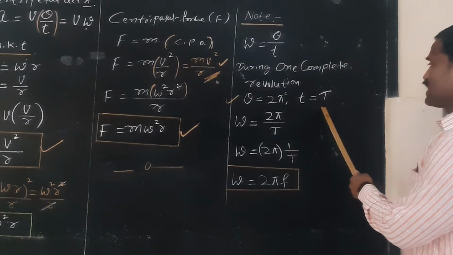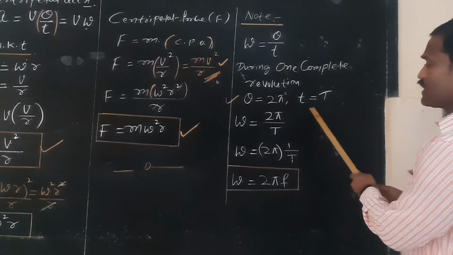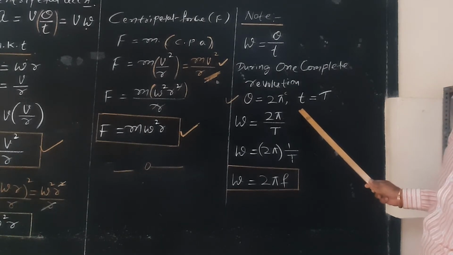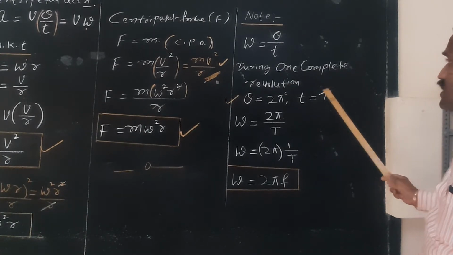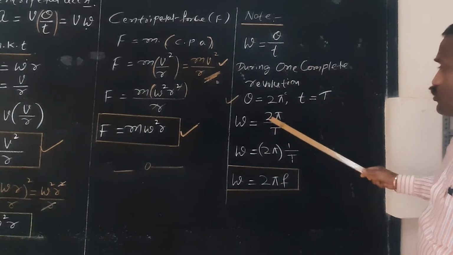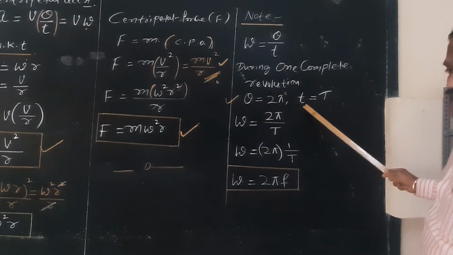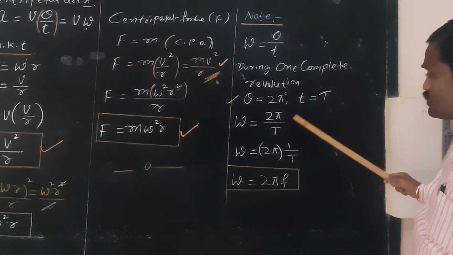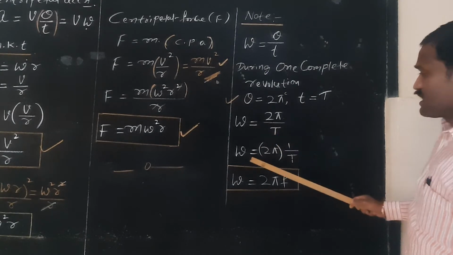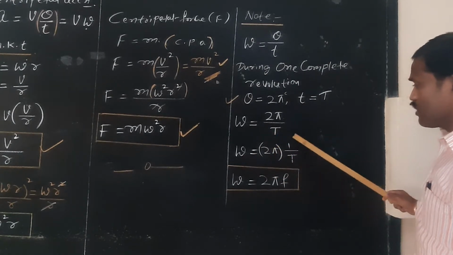What do you mean by time period? Time taken for one complete rotation or revolution is called time period. Therefore, omega is equal to theta by t. Theta is 2 pi radian, and the time taken for one complete revolution is one time period. Therefore, omega is equal to 2 pi by T. This can also be written as omega is equal to 2 pi into 1 by T.